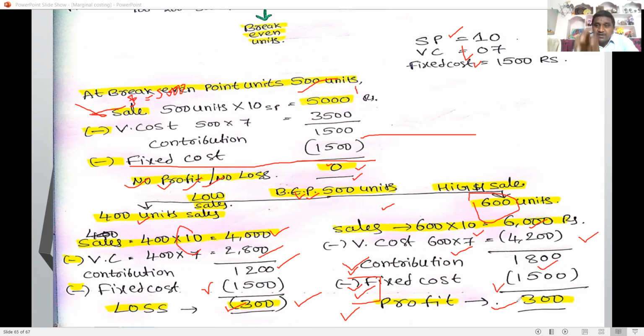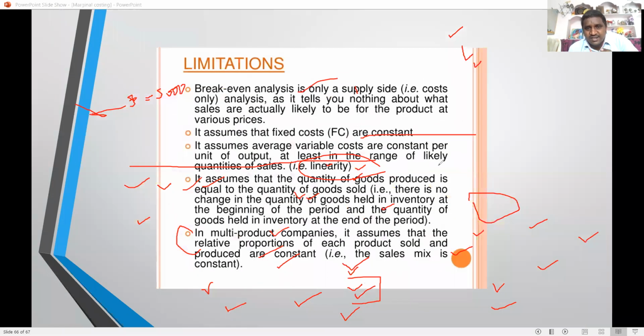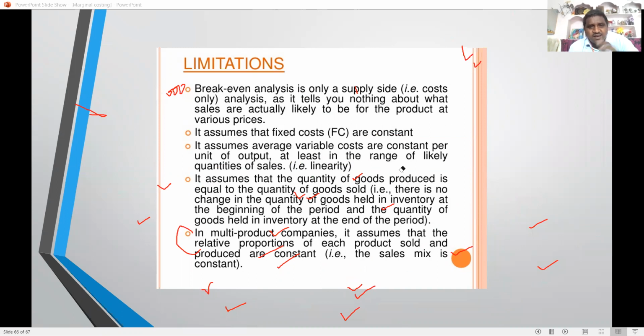At the BEP, total sales equal total cost, so there is no profit and no loss. That is the break-even analysis chart. Now the limitations. The BEP analysis has limitations too. It is only a supply side analysis, not a demand side analysis.